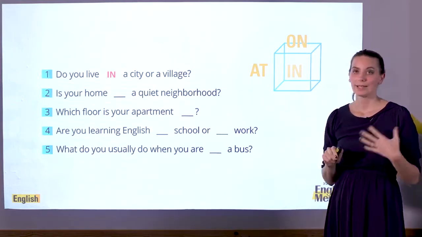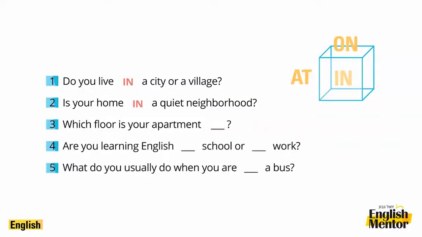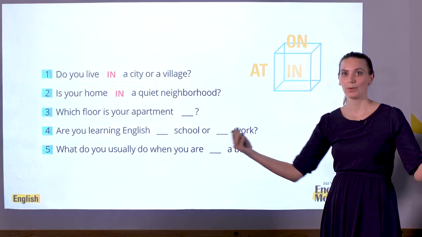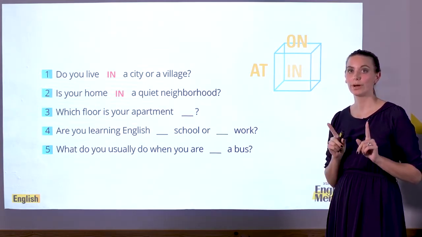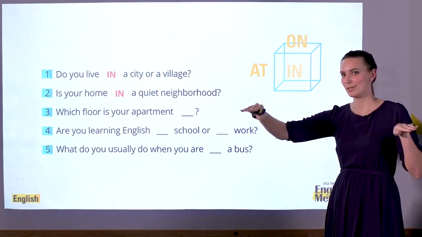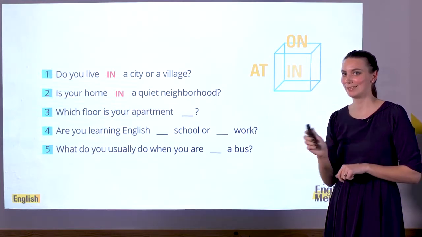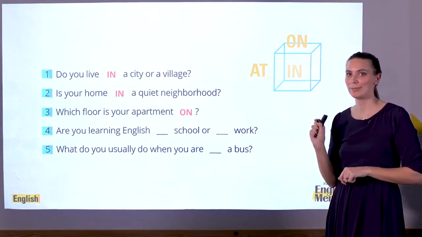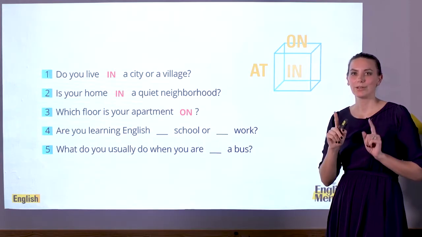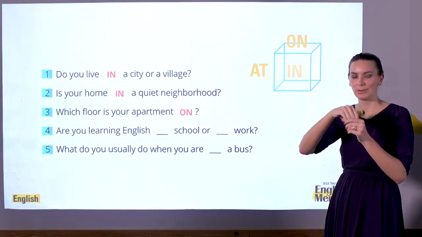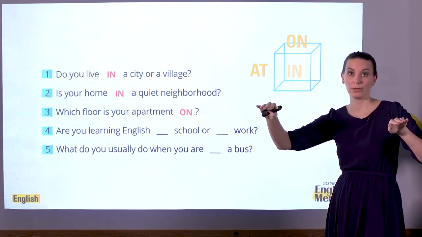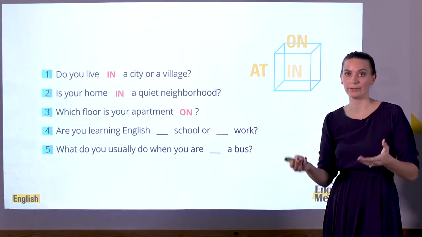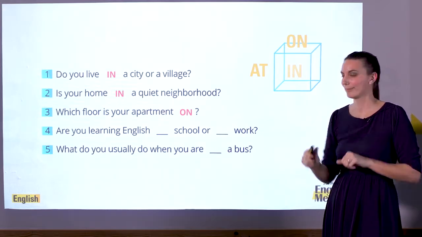Number 2, is your home in a quiet neighborhood? Why? Because it's also a large space. And number 3, which floor is your apartment on? Did you say on? You're right if you did. Which floor is your apartment on? Remember, you can be in a building, which is a 3-dimensional space, but on the 3rd floor or the 1st floor of the building, because it's on a line.